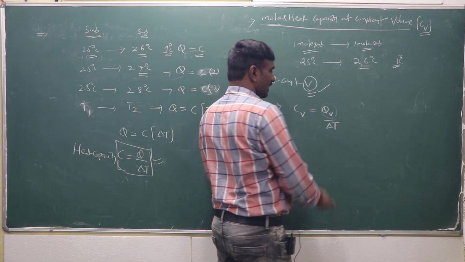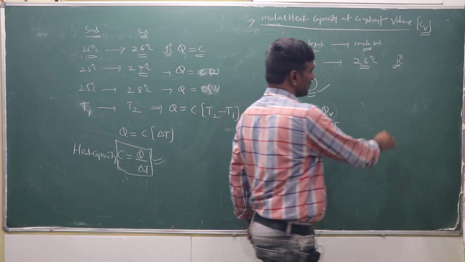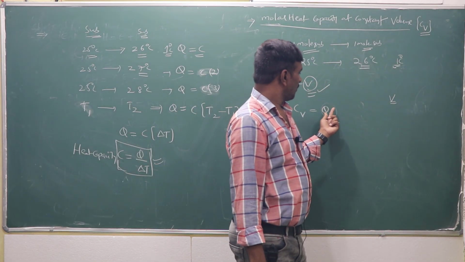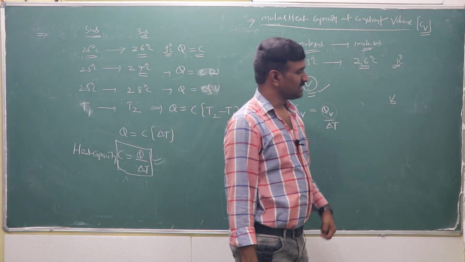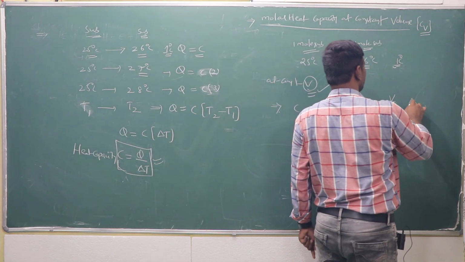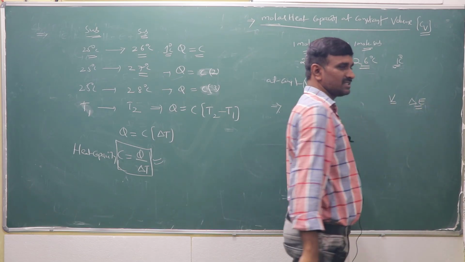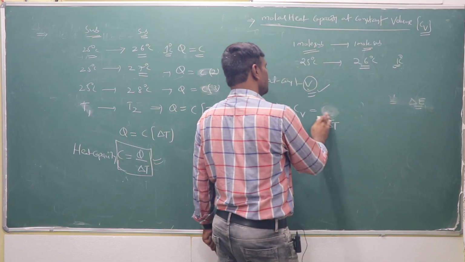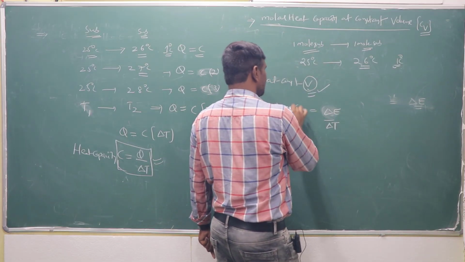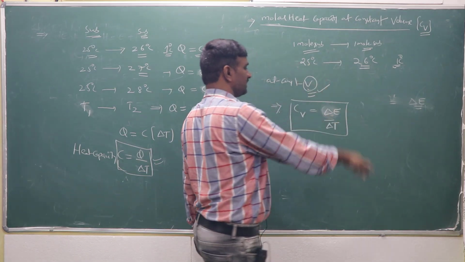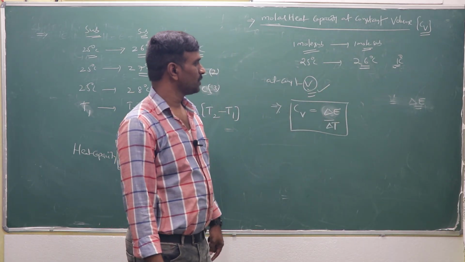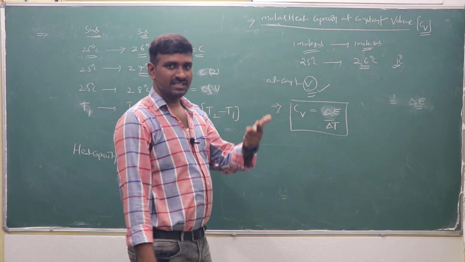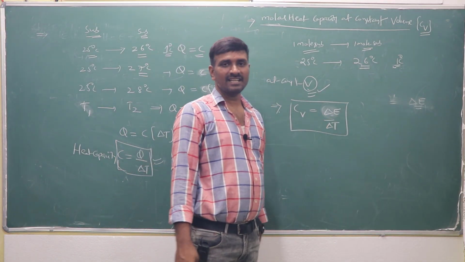At constant volume, while the energy changes, which is nothing but delta E, QV is equal to delta E. Then CV is equal to delta E by delta T. At constant volume, the heat change is equal to the change in internal energy.